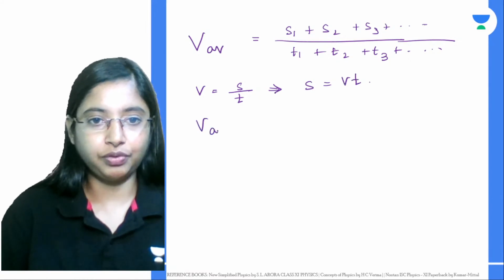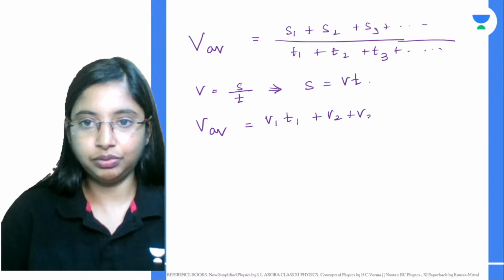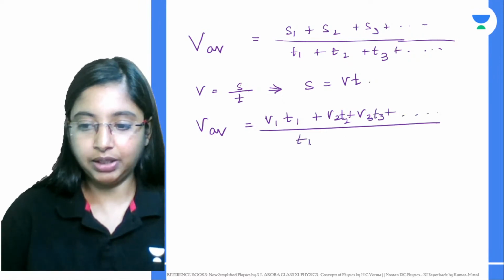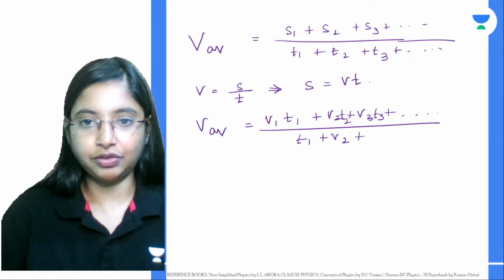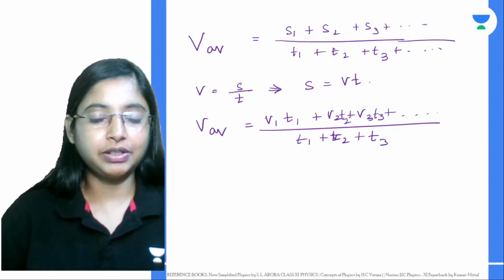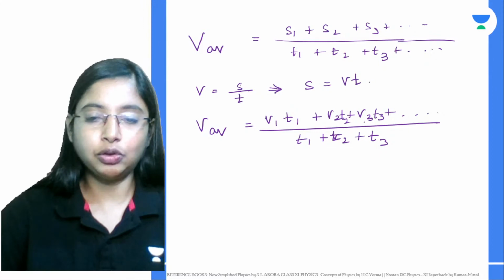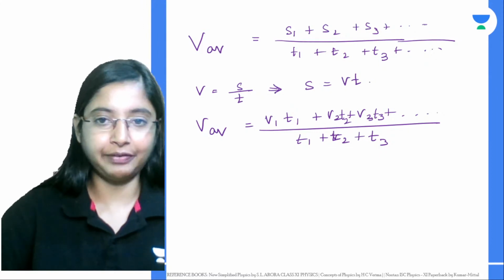So we're going to substitute for the same. So s will be v1 into t1 plus v2 into t2, v3 into t3, and so on, divided by t1 plus t2 plus t3, all of which together become your total time. The numerator gives you the total path length, or the total distance covered.